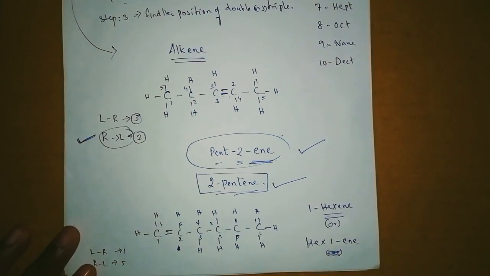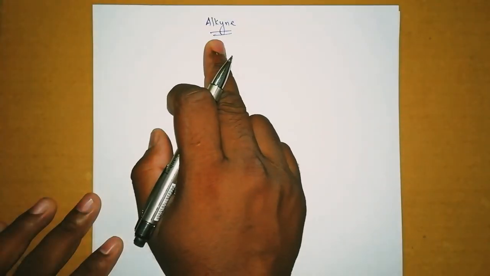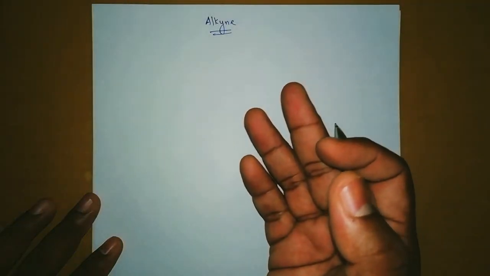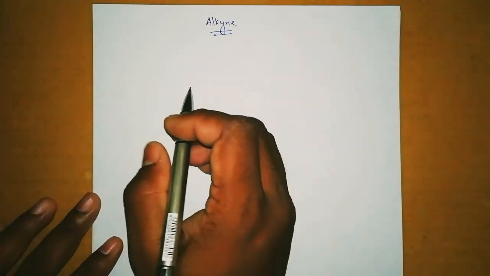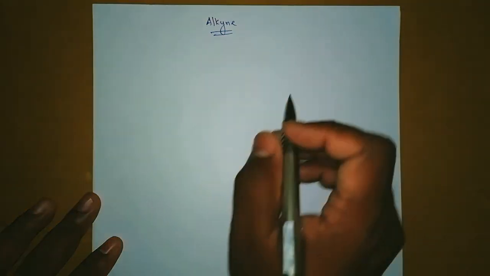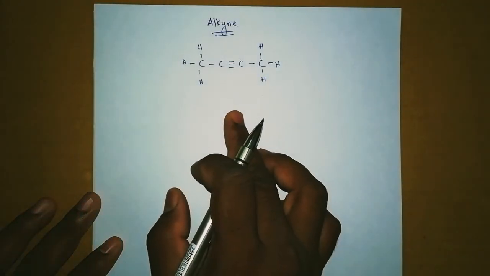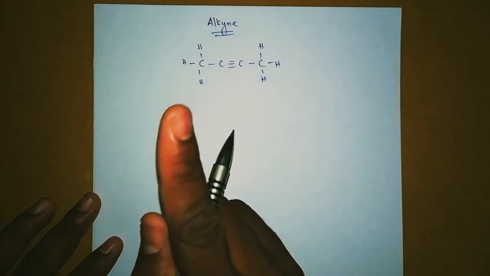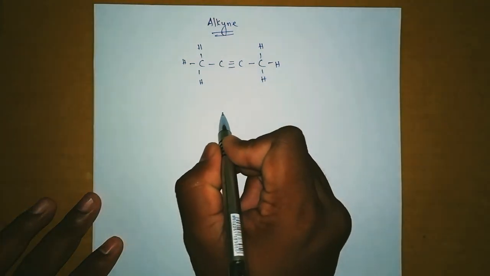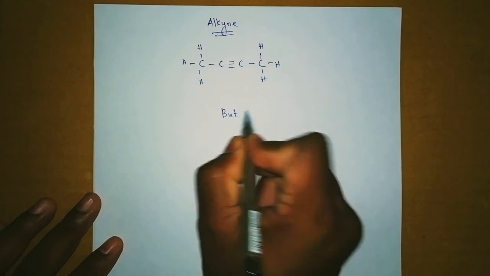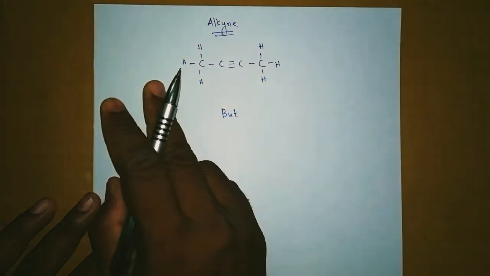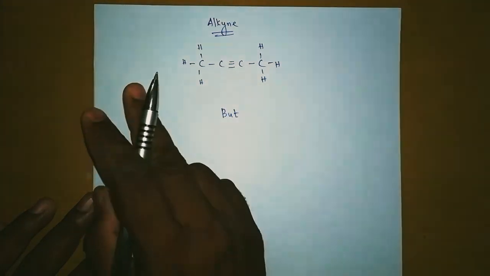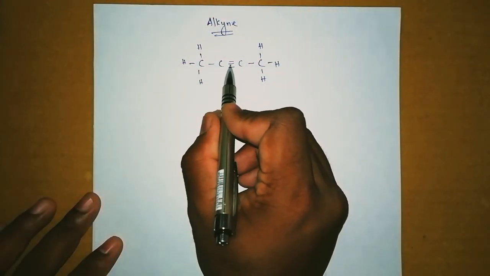Understood? Okay, the last one, alkyne है तो कैसे नाम दे सकते हैं? Same rule, same for everything. Okay, I'm going to write one example, then we will see here. The structure is given here. So what is the name here? 1, 2, 3, 4. Family name find out करना है. That was your first step. So 4 carbon, it is but. Okay, and then see that any double bond or triple bond present. That is our second step. Yes, we have a triple bond here.